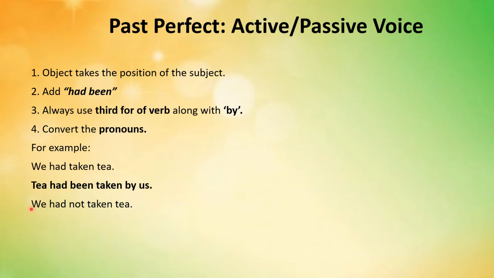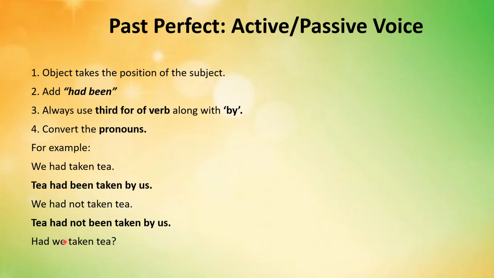Here is another sentence. We had not taken tea. You can notice that not here suggests that this sentence is written in the active voice form of past perfect tense. And here is its passive voice form. Tea had not been taken by us. We have added not after had.